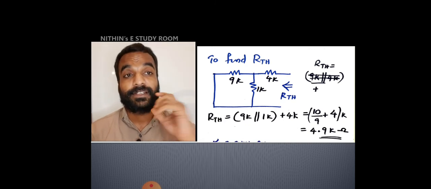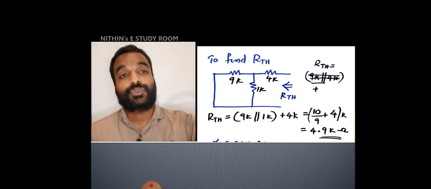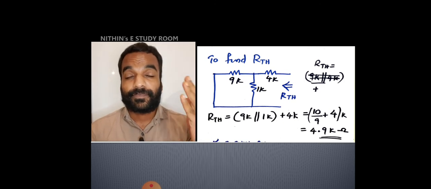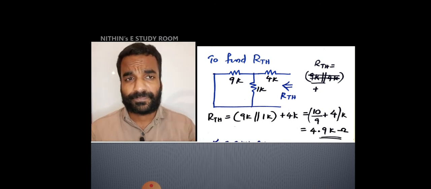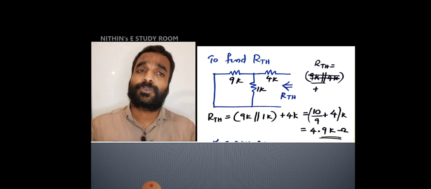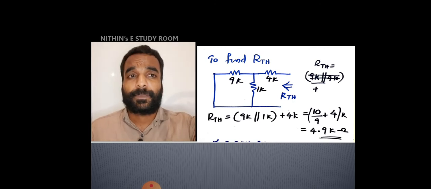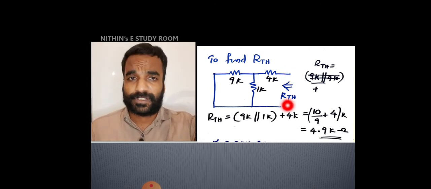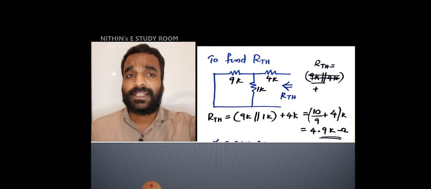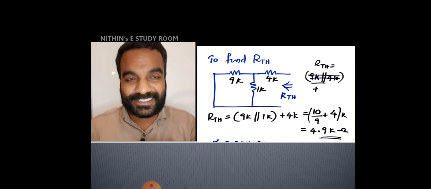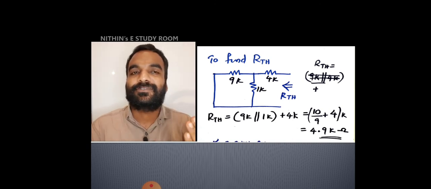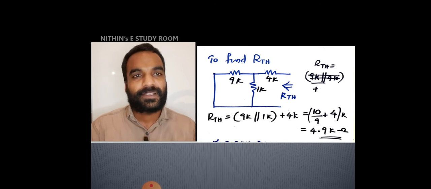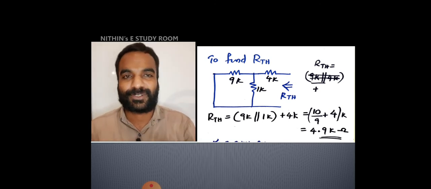Now find RThevenin. RThevenin means we have to replace the voltage source with a short circuit and the current source with an open circuit, and then look back into the circuit from the open circuited terminal. This is the open circuited terminal where the load is removed. You have to look back from this terminal, and there was a voltage source here. You have to replace that voltage source with its internal resistance. What is the internal resistance of a voltage source? 0. That's why we are replacing the voltage source with a short circuit. Replacing with 0 resistance means short circuit.